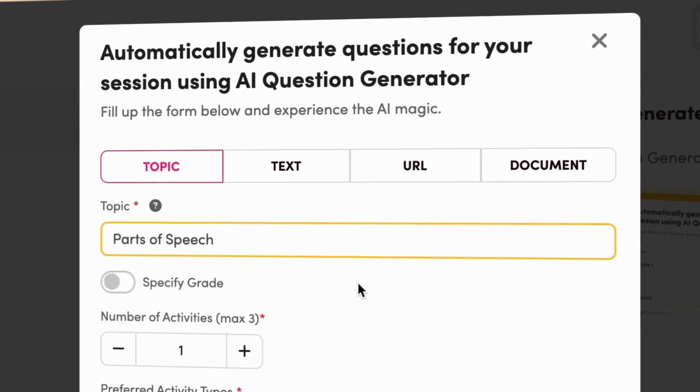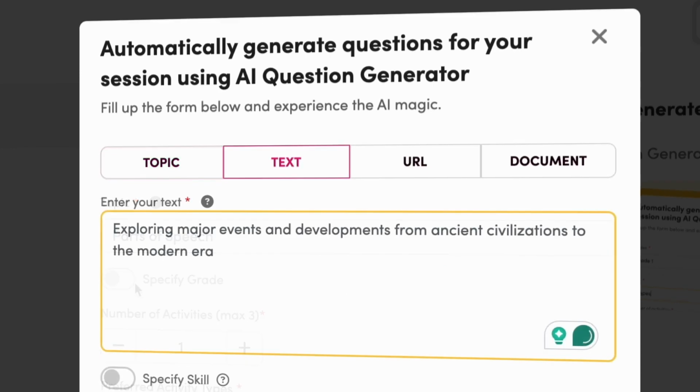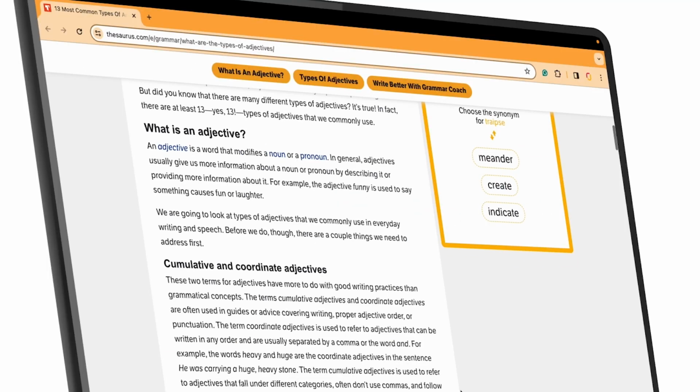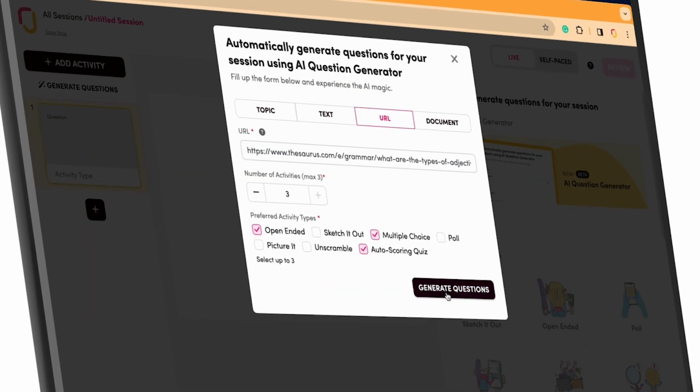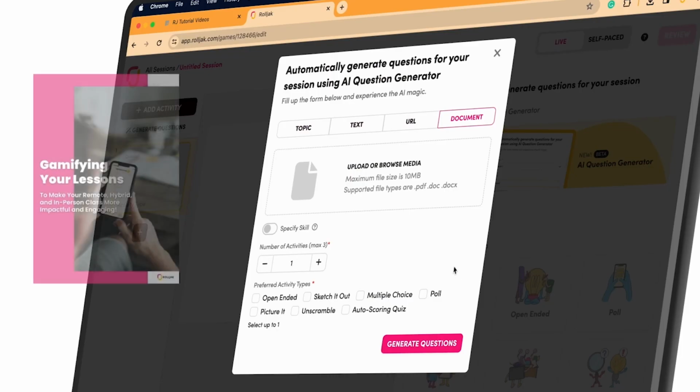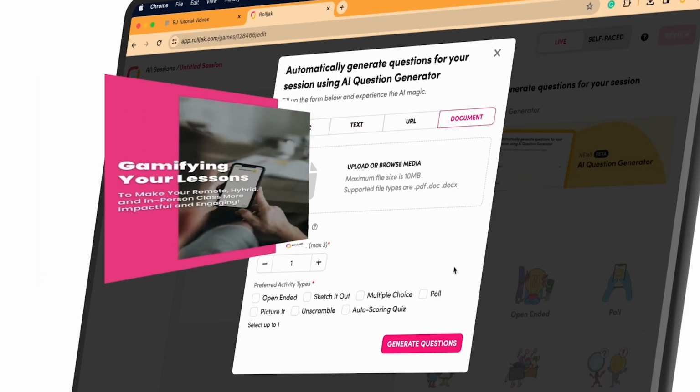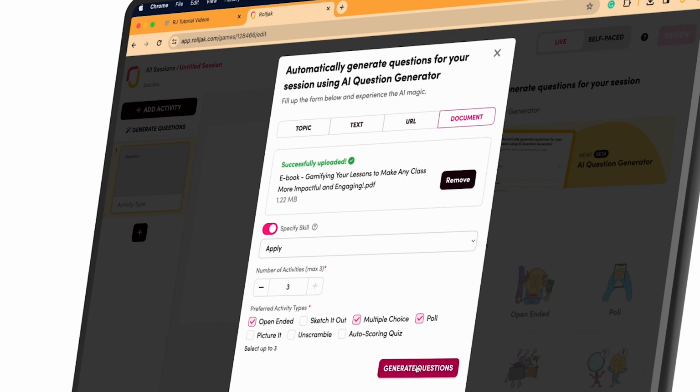Create your lessons with a topic name or text inputs. Rolljak even turns web pages or documents like PDFs or Word documents into lesson content in a matter of seconds.